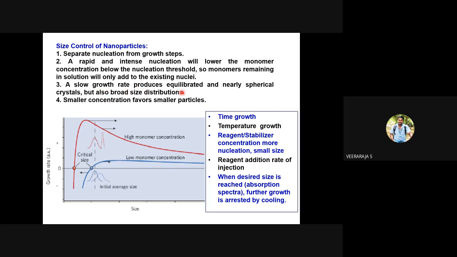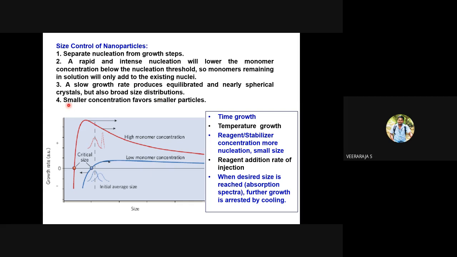Generally, slow growth will lead to spherical particles because the growth of the nuclei can be equilibrated and a finite size can be obtained. If you arrest before reaching the finite size, you will end up with random sizes or random shapes.